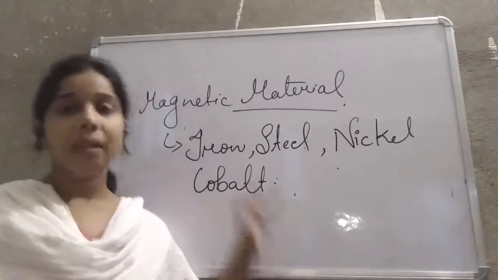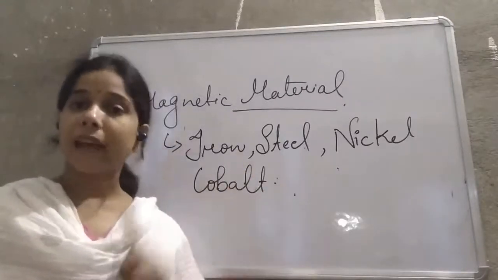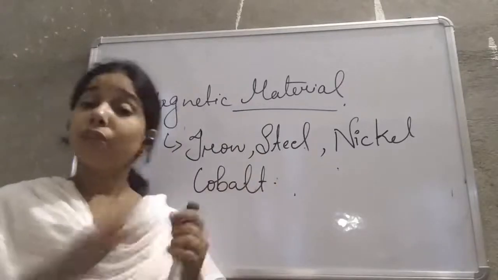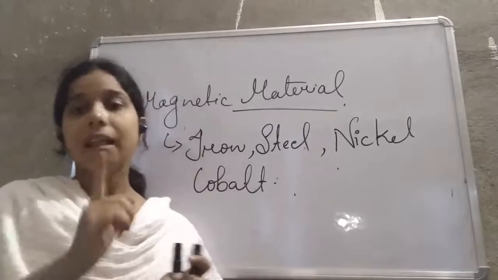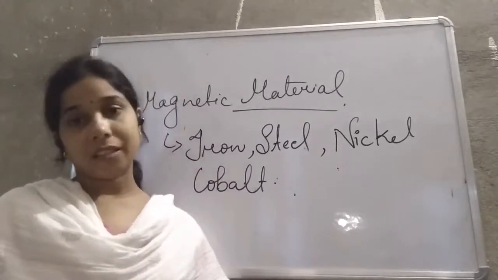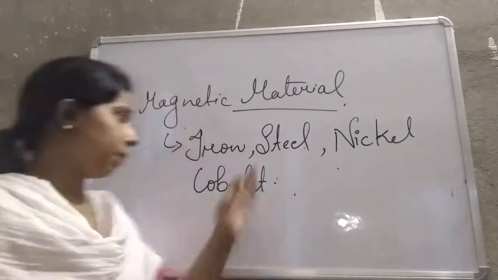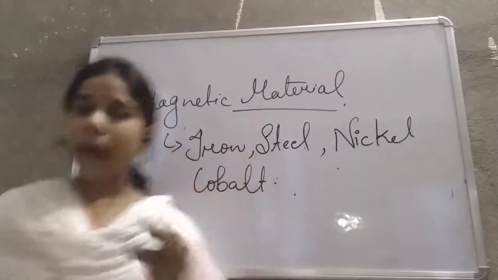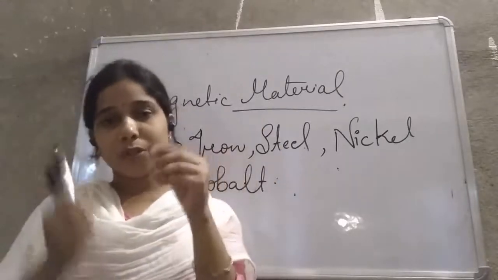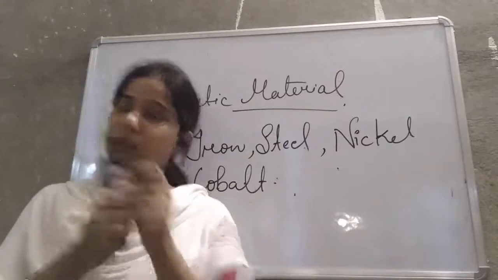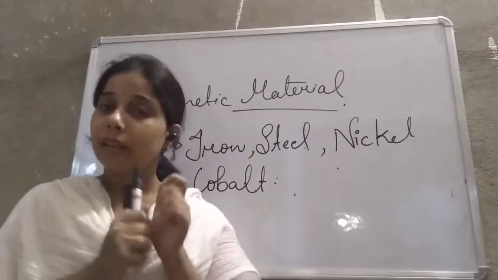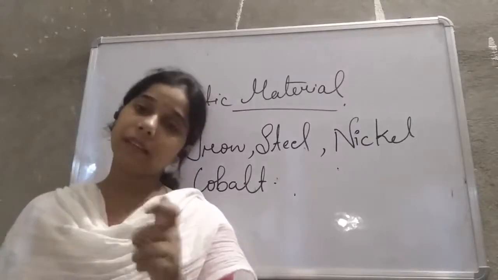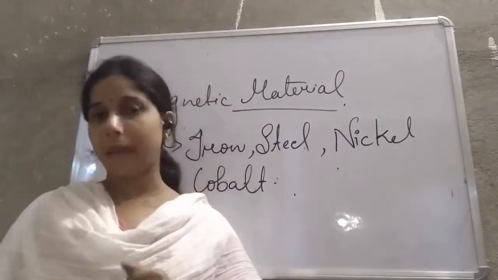That is why this is known as a magnetic material. They show attraction towards the magnet. That is a magnetic material. If a spoon is made up of steel, and you take a magnet and try to keep it close to the steel spoon, then what will happen? The spoon will get attracted towards the magnet.